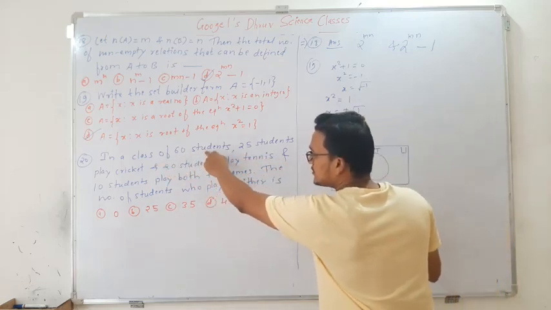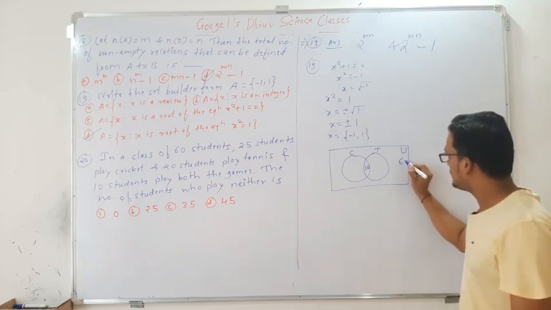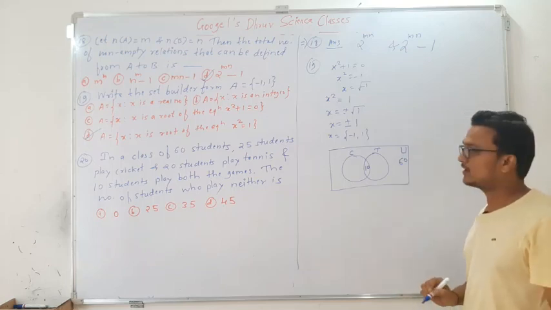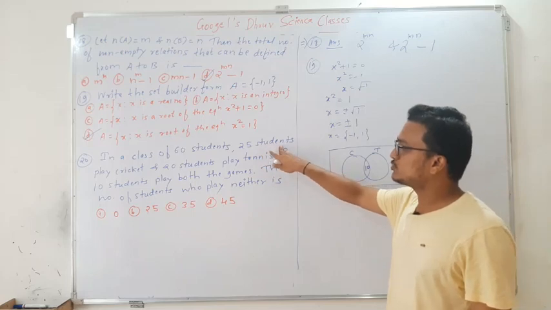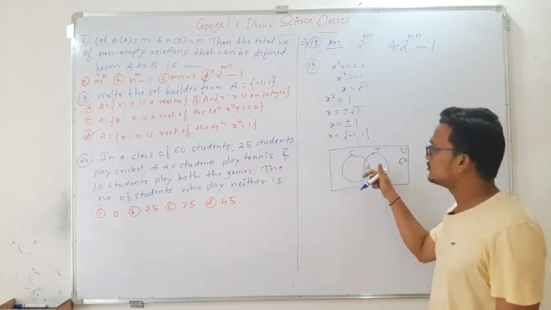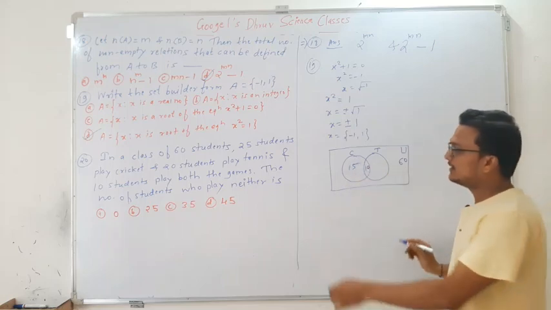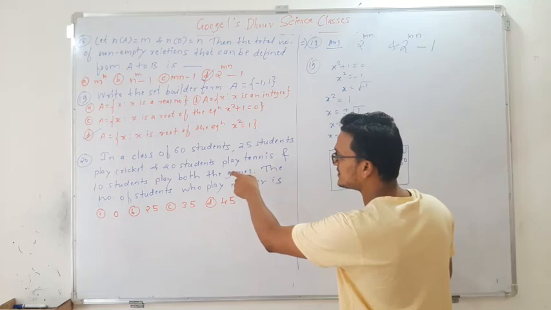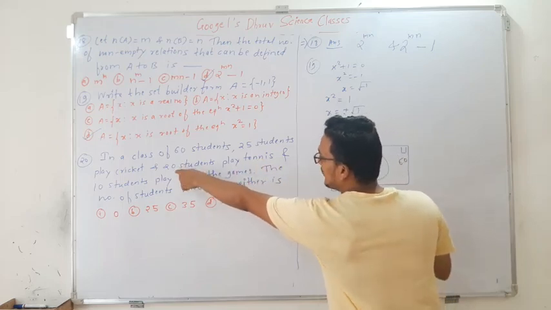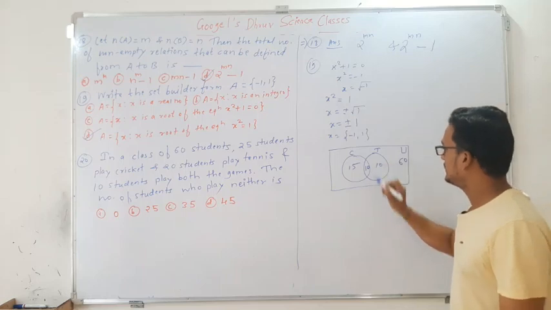In a class of 60 students, so total students are 60, so the universal set is 60. In that, 25 students play cricket, but here 10 are common, so it will remain 15, 25 minus 10. Next, how many students are playing tennis? 20 students, but again 10 are common, so left with 10.